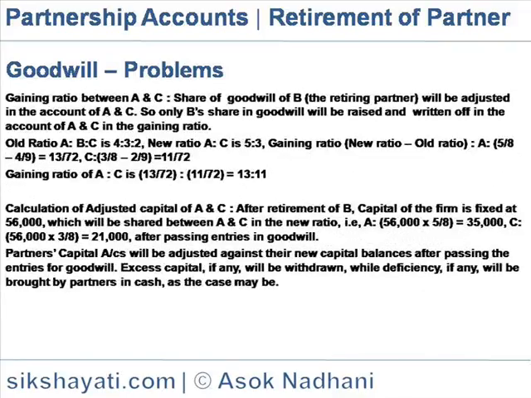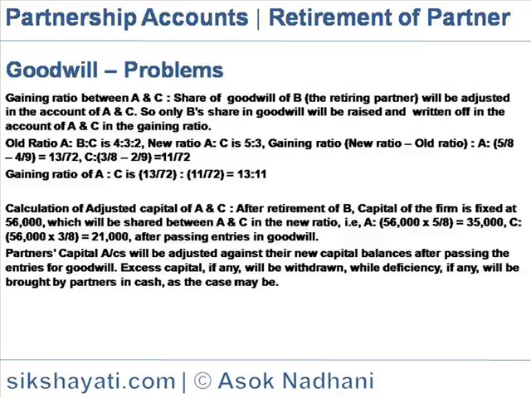Computation of gaining ratio between A and C. The share of goodwill of B, the retiring partner, would be adjusted in the accounts of A and C. So only B's share of goodwill will be raised and written up in A and C's accounts in the gaining ratio. The old ratio of A, B and C is 4:3:2. The new ratio of A to C is 5:3. So the gaining ratio of A is 5/8 minus 4/9, which is equal to 13/72, and of C is 3/8 minus 2/9, which is equal to 11/72. So the gaining ratio of A to C is 13/72 to 11/72, which is equal to 13:11.